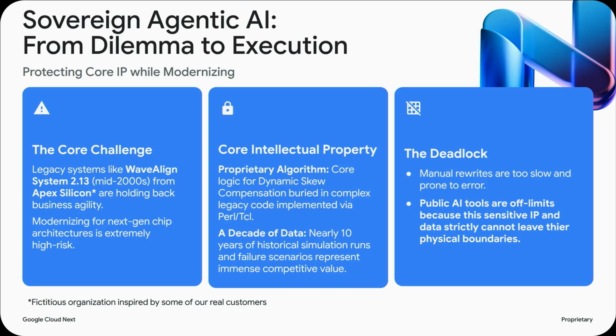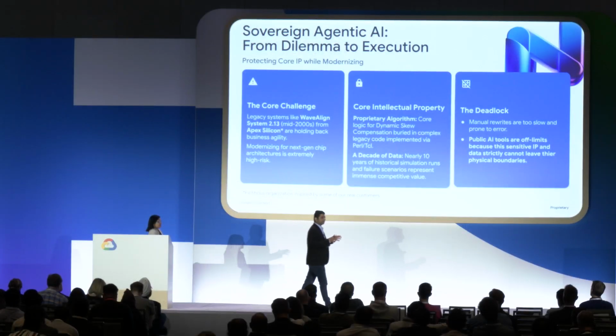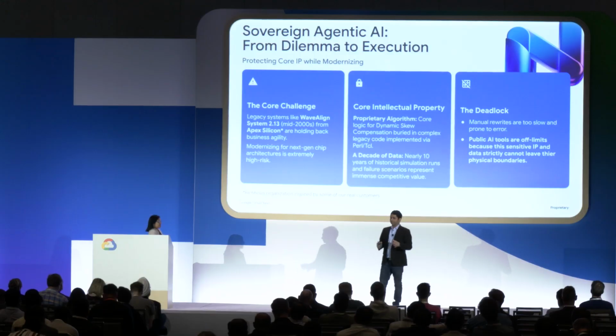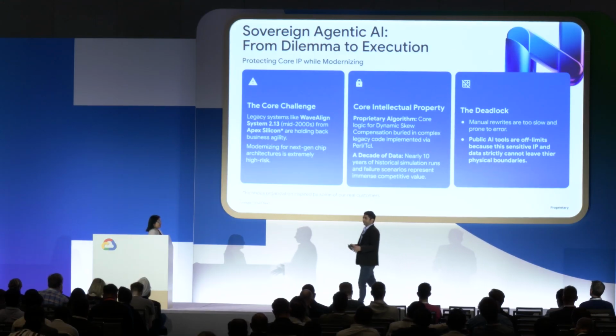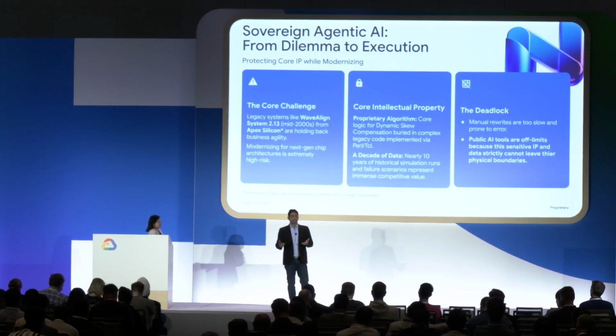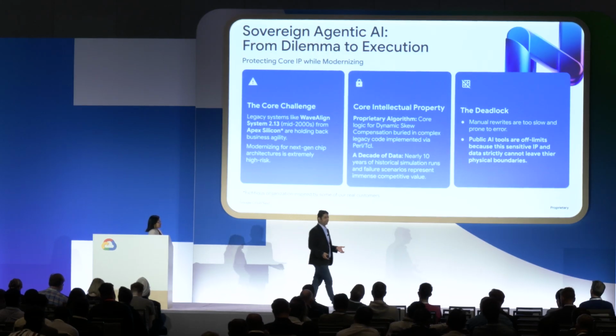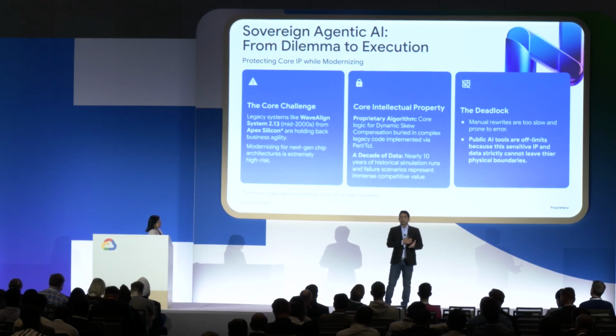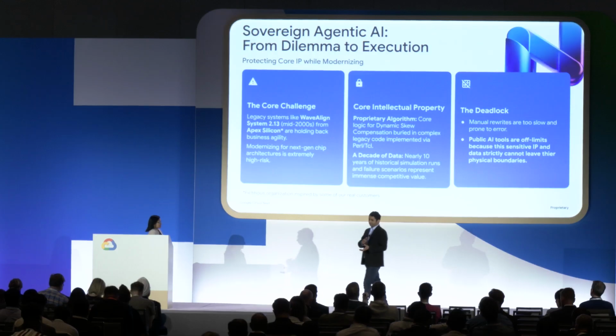There's also a ton of proprietary data here. This is clearly a regulated industry, and they have decades worth of data as well as historical simulation data that they have to make sure remains on-prem and completely secure. They did an analysis, and they realized that this is probably a 12 to 18-month project. If they were to do this in the traditional way, you would have a team of developers start doing the scoping and go through all of the processes that software development goes through.